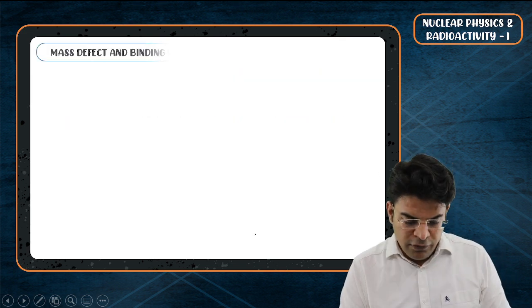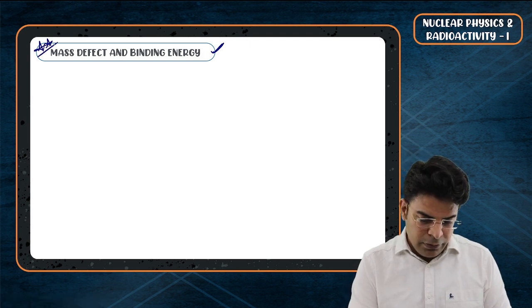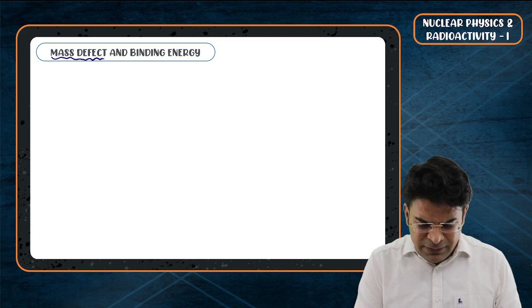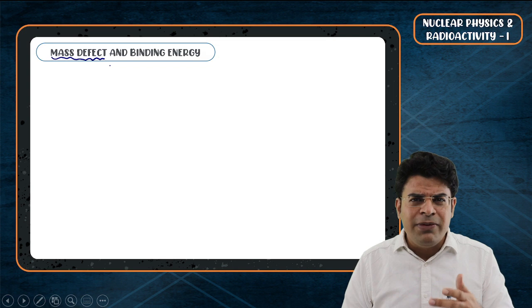So now we will talk about mass defect and binding energy, and this is really important. First of all, we need to focus on mass defect. What is the meaning of this term? Mass defect, the defect in the mass. But why will there be any defect in the mass?